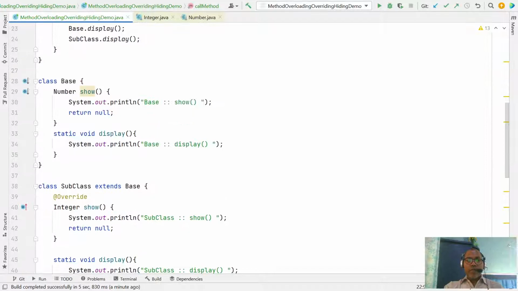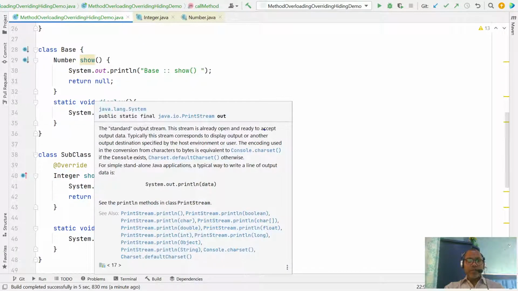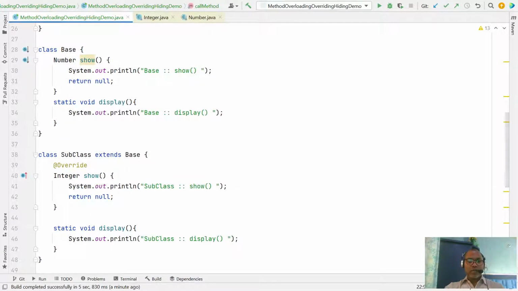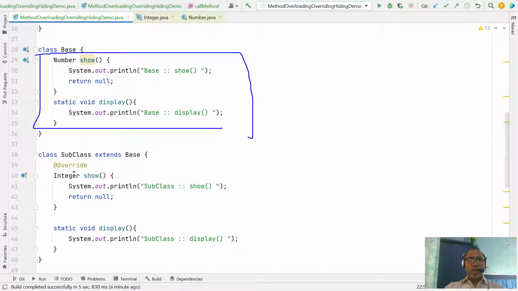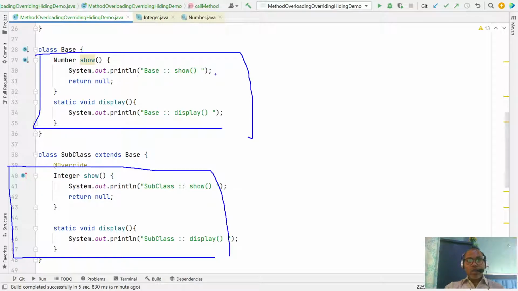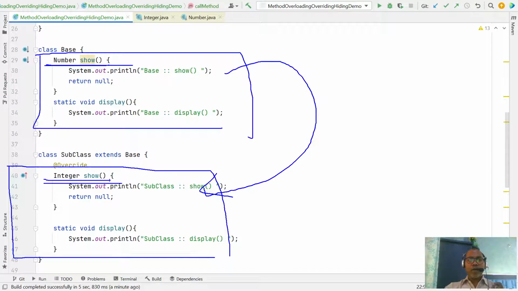Whenever you have a superclass or base class, and this is your subclass, you can override the definition of the same-signature instance method of the base class inside your subclass. This is known as overriding.